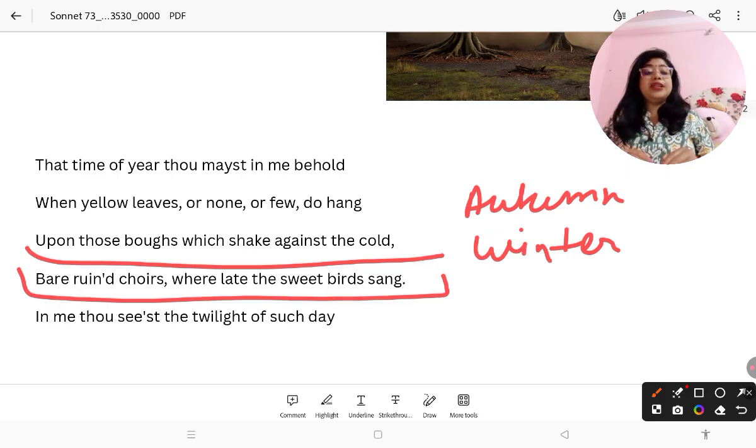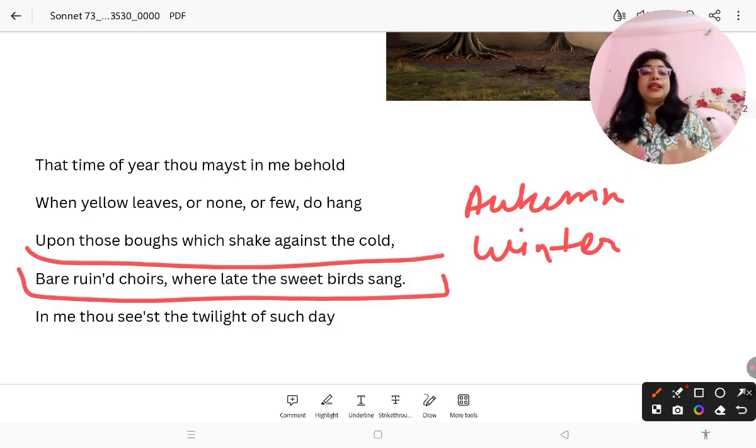Winter season is not like in our India, right? In India we used to have feasts and picnics, and all the programs happened in winter time, because for us it is a very pleasing weather, but for them it is a dead season. So it was written in Shakespeare's time, when there was no internet or other things. So winter is like a dead season, and before the dead season autumn comes.